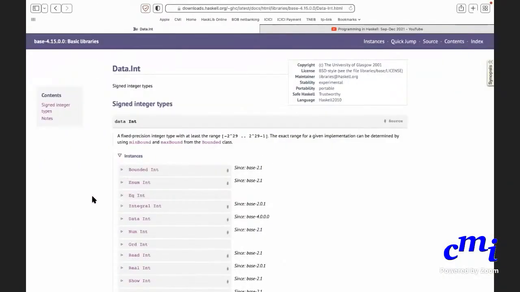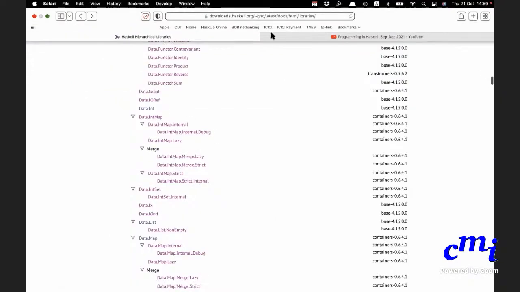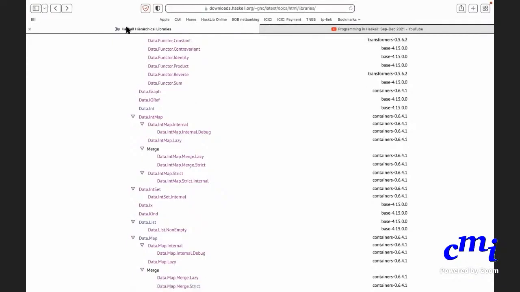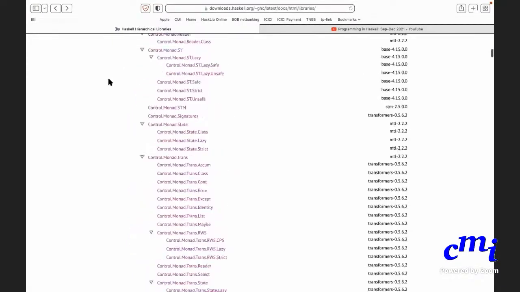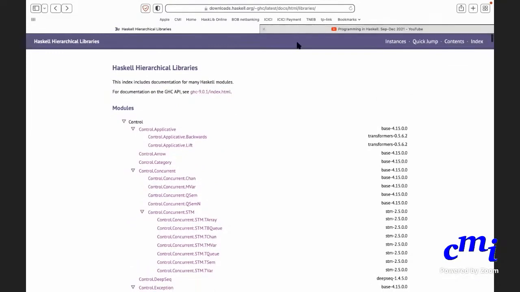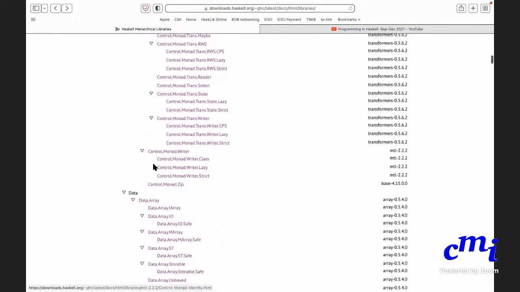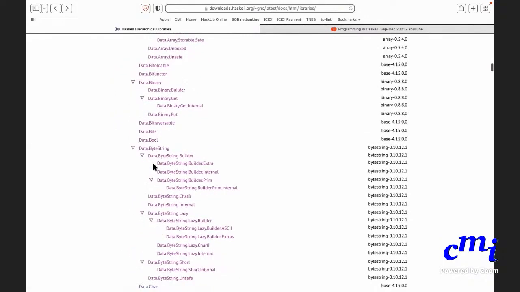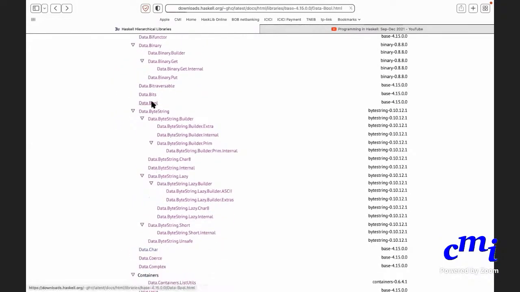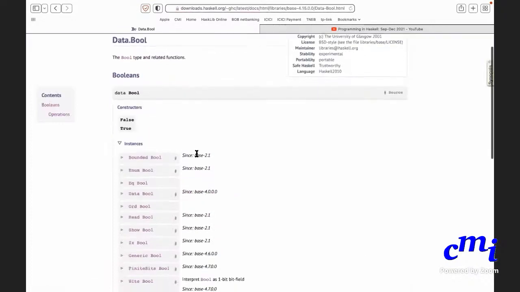Okay, so let us now go back here. This is the library information. You can go to the Haskell hierarchical libraries, search for it, or it will be part of your installation itself. You can go there, and even if you go to any type, let us say Data.Int or Data.Bool, it doesn't matter.